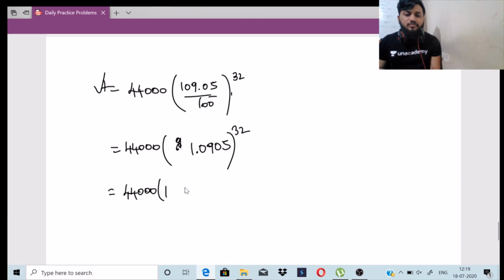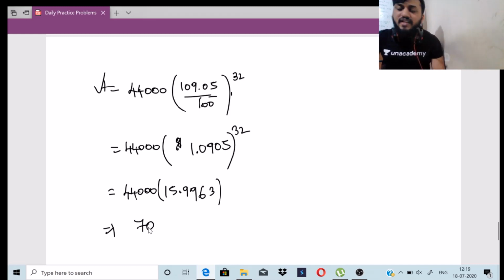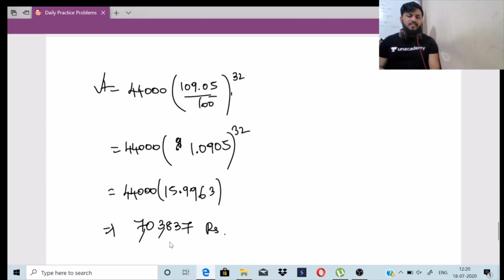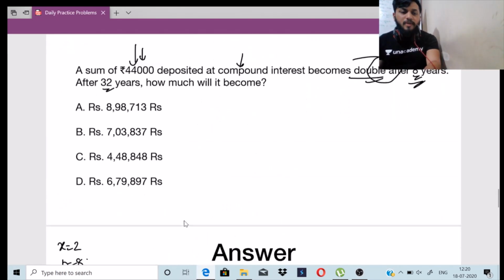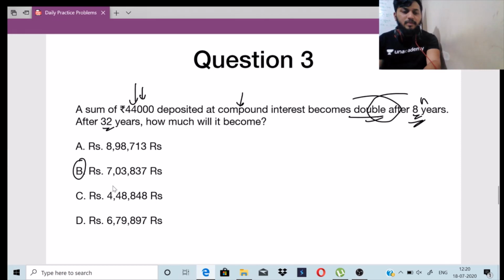So it will be 15.9963, I think, right? 15.9963 will be the answer. So 44,000 into 15.9963, you'll be getting around 703837 rupees. So this will be 7 lakh 3,837 rupees. Go back to the options, it is option B, 7 lakh 3,837 rupees.